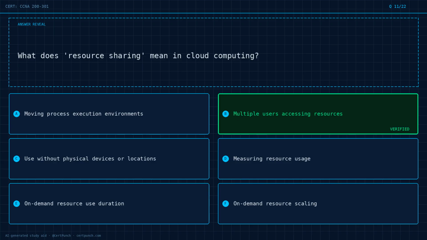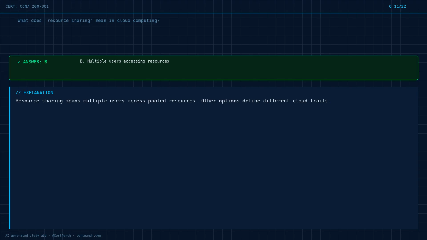The answer is option B. Exam logic. Resource sharing means multiple users access pooled resources. Other options define different cloud traits.